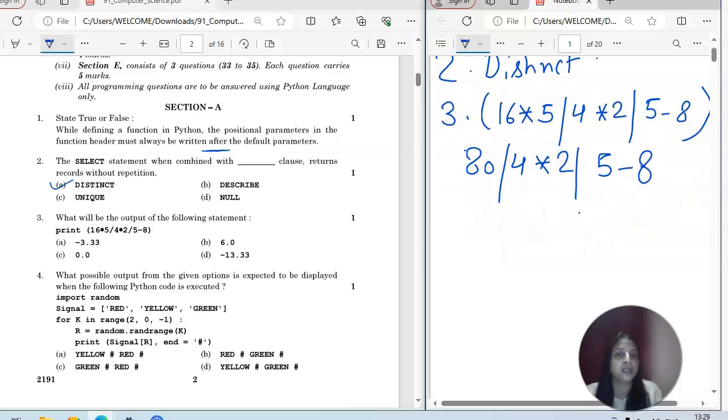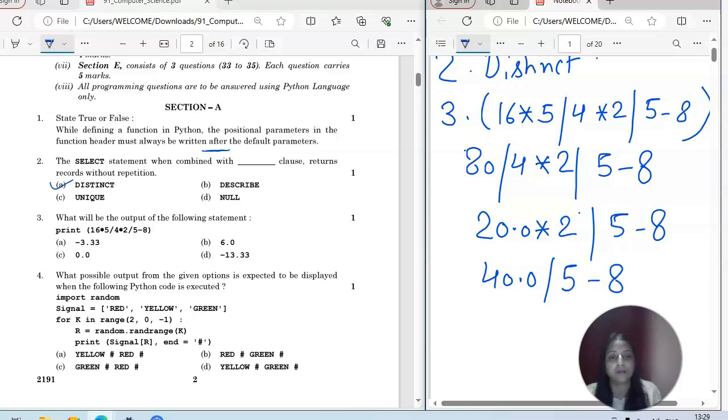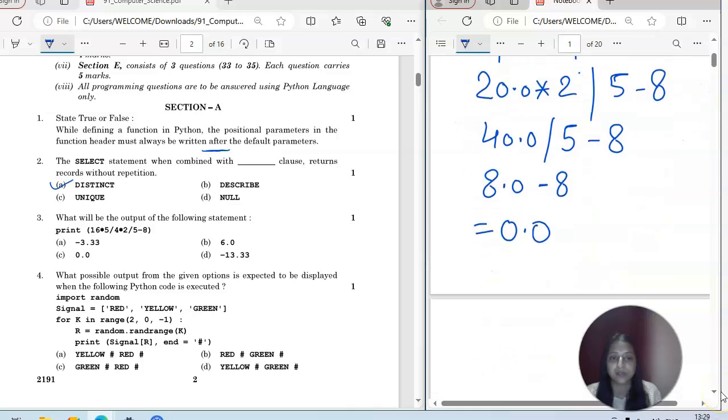Then 80 by 4 is 20.0, multiplied by 2 gives 40.0. Then 40.0 divided by 5 is 8.0, minus 8, that is 0.0.